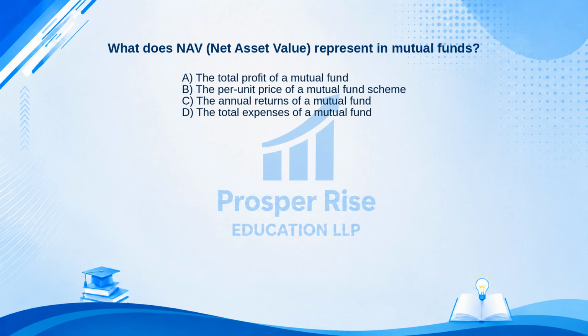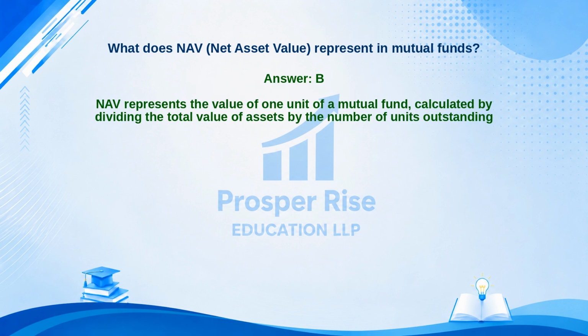Take a moment to pause the video and decide. The correct answer is option B. Let's see why. NAV represents the value of one unit of a mutual fund, calculated by dividing the total value of assets by the number of units outstanding.